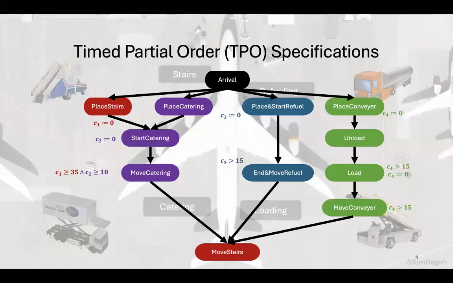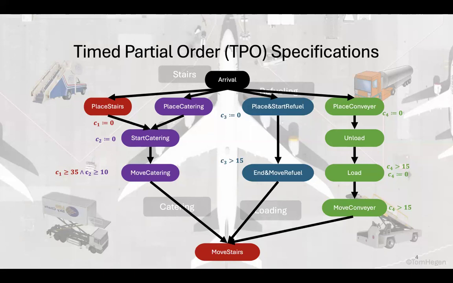In previous work, we proposed a succinct and interpretable representation of such tasks. We call it time partial order. We show that these models can be learned from data very efficiently. In this work, we focus on planning for robots, given a task specification as a TPO.